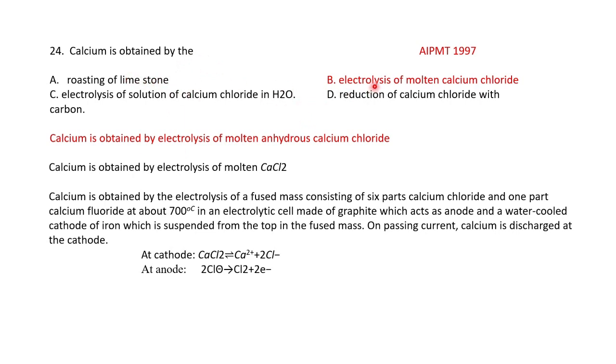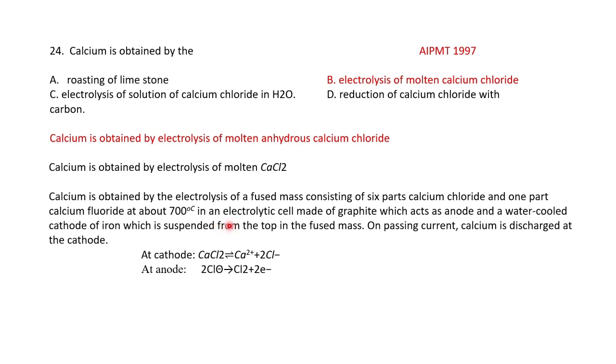Roasting of limestone, electrolysis of molten calcium chloride, electrolysis of calcium chloride in water, or reduction of calcium chloride with carbon. In this, electrolysis of molten calcium chloride is the correct answer. At the cathode, calcium is deposited as Ca2+ plus 2e- gives Ca, and at the anode it is Cl2, carried out at 700 degrees Celsius.